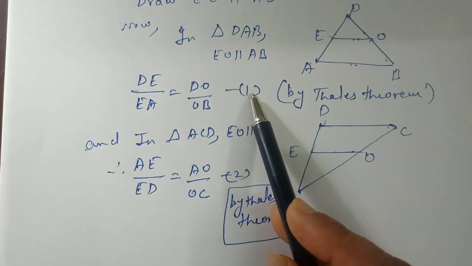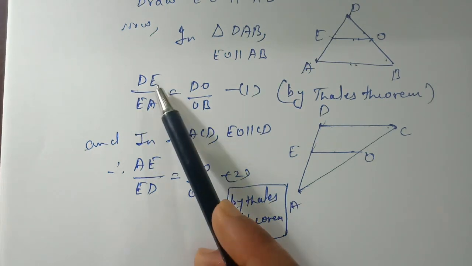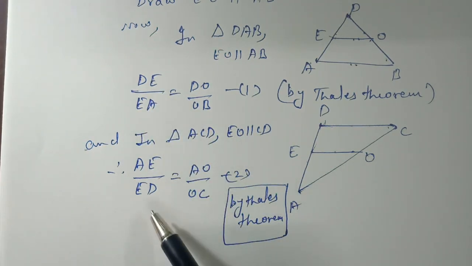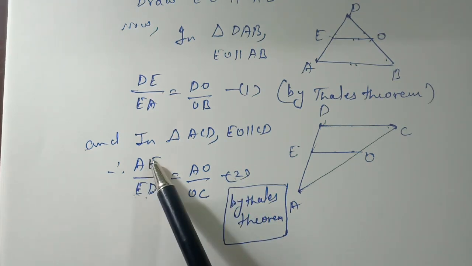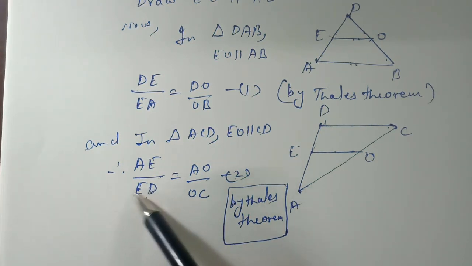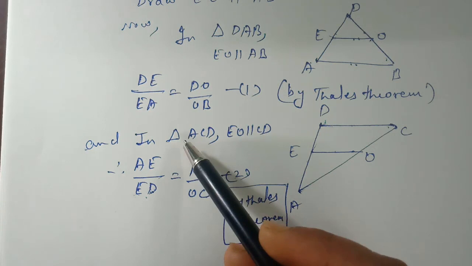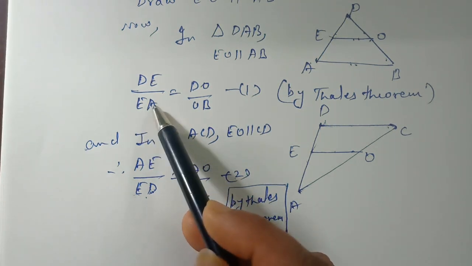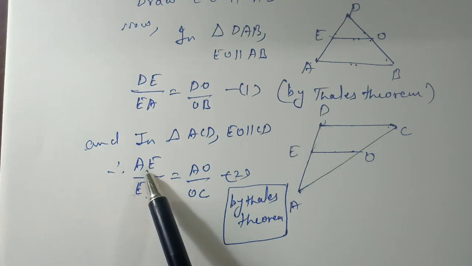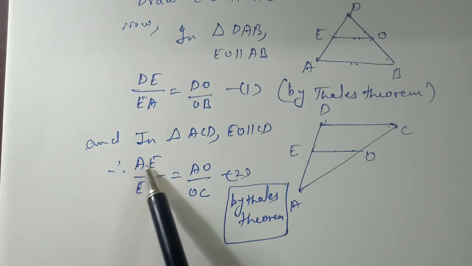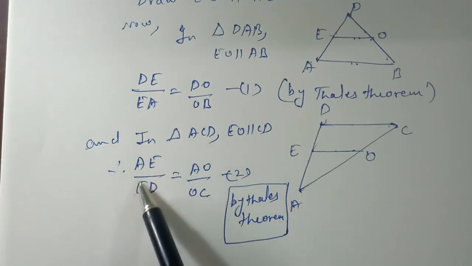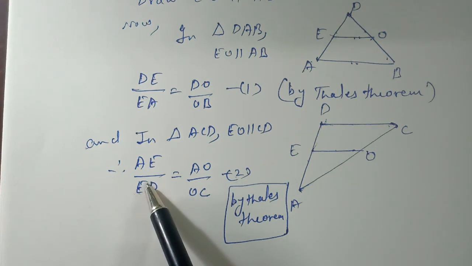Now if we compare equation 1 and 2, on the left hand side we have DE at the numerator, but in equation 2 we have ED, which we can write as DE, but DE is at the denominator. In equation 1, at the denominator we have EA, but in equation 2 we have AE. So in equation 2 we have to exchange the places of numerator and denominator, so that the left hand side of equations 1 and 2 become the same.